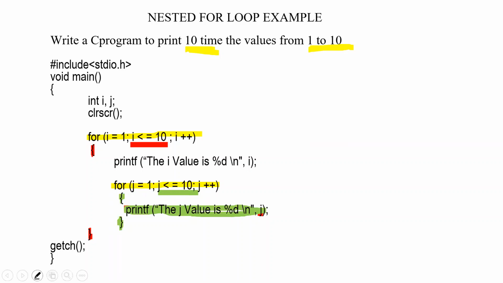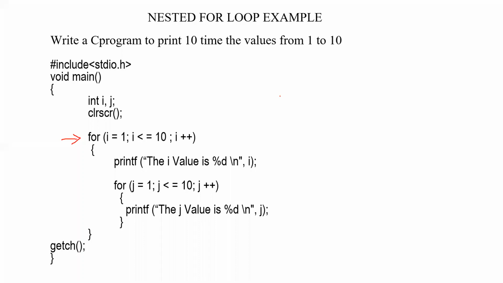Now we will check how this program will be executed. Now tell me what will be the first value of i. What will be the first value of i when the program reaches here in execution? What will be the first value of i? Mehboob answered 1, right?